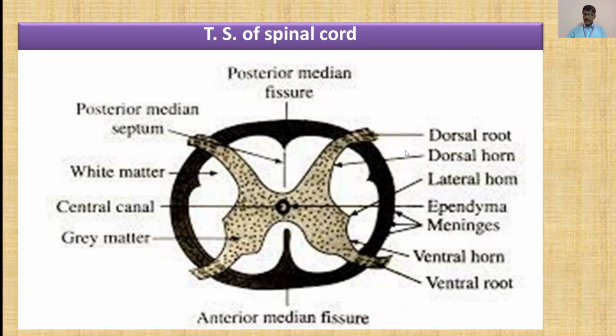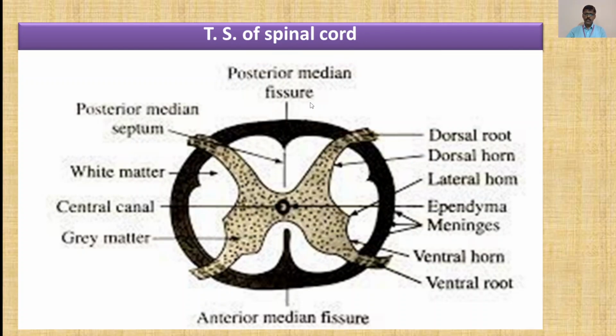This is the dorsal horn, as explained earlier. Then this is the lateral horn in the middle, and this is the ventral horn. At the end it shows a ventral root. At the dorsal point it shows the dorsal root on this side and on this side. And here it shows the ventral root on this side and this side also. These black colored parts are the coverings, and they are called meninges.